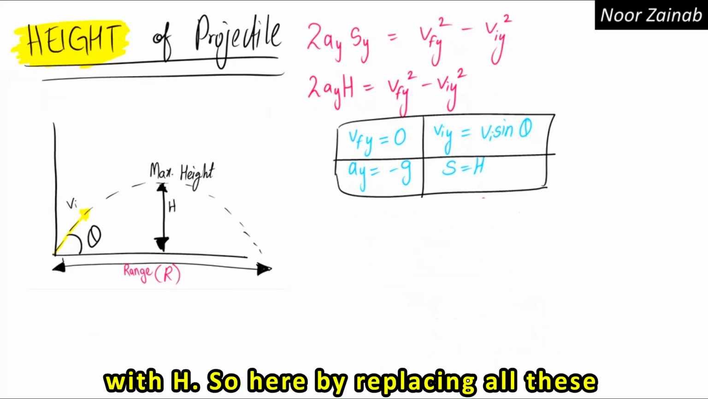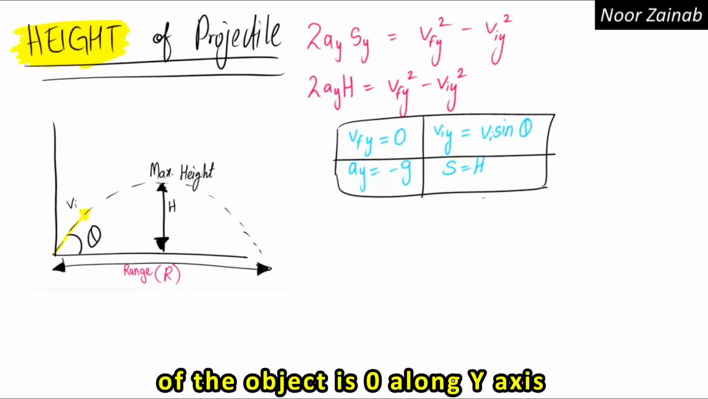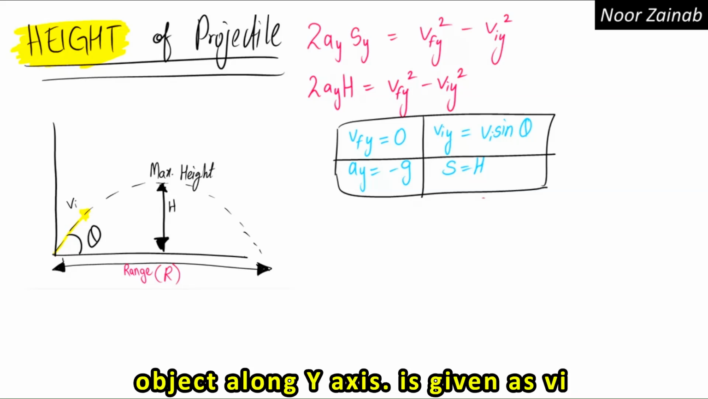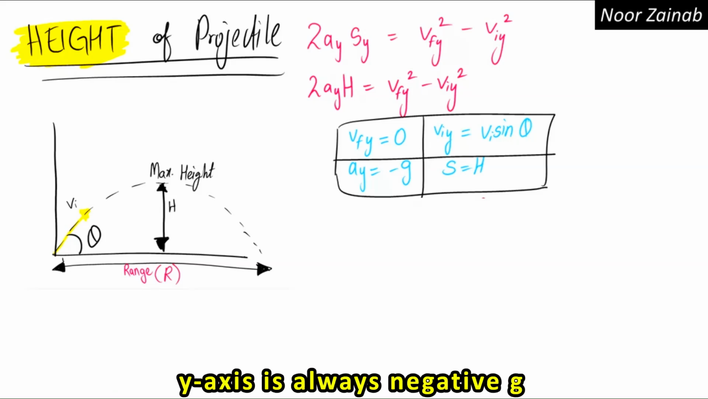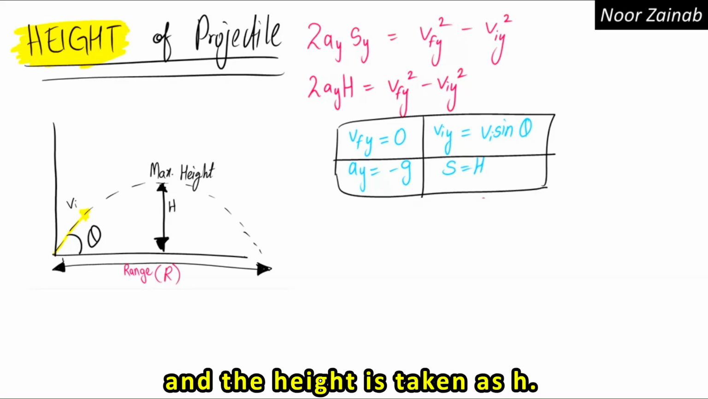So here, by replacing all these values, we can see that the final velocity of the object is 0 along the y-axis, whereas the initial velocity of the object along the y-axis is given as vi sin theta, and the acceleration along the y-axis is always negative g, and the height is taken as h.